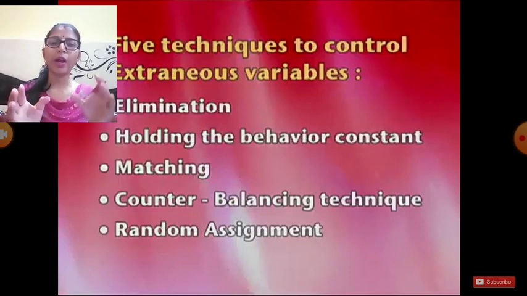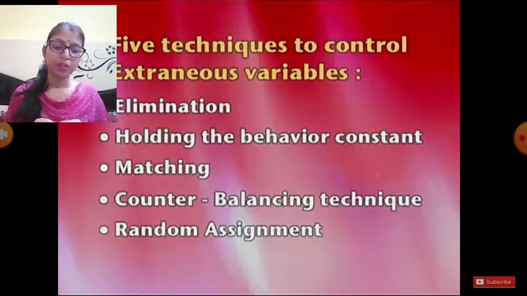The experimental group and the control group are very much matching. ठीक है, जो intelligence level होगा it is gain constant or the match with two groups. Okay, next technique is counterbalancing technique.